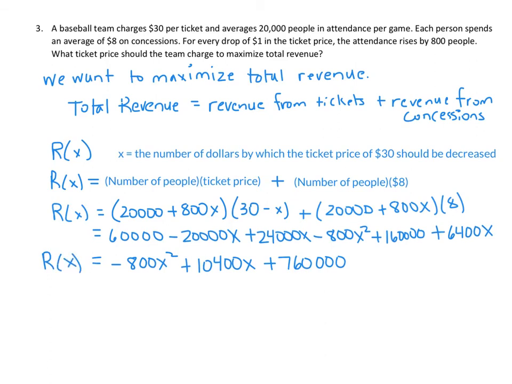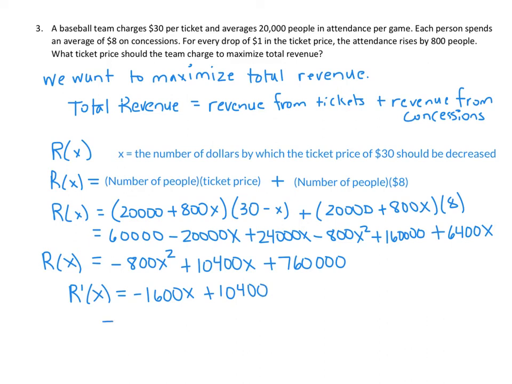Now we want to find the maximum of this function. To find the maximum, we need to find the critical values. We find those by taking the derivative and setting it equal to 0. Our derivative is negative 1600x plus 10,400.